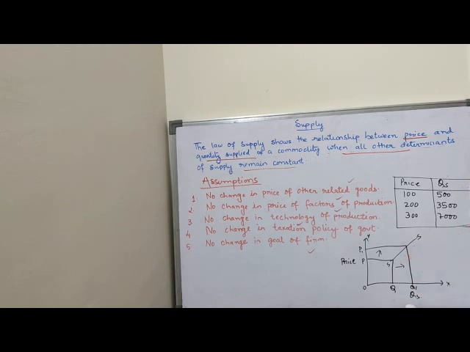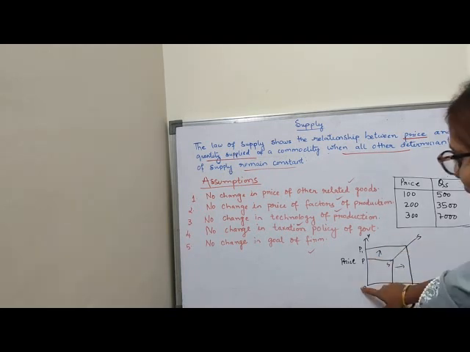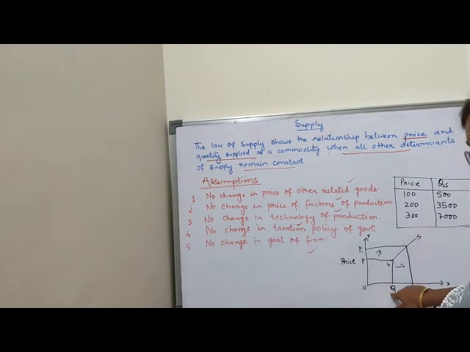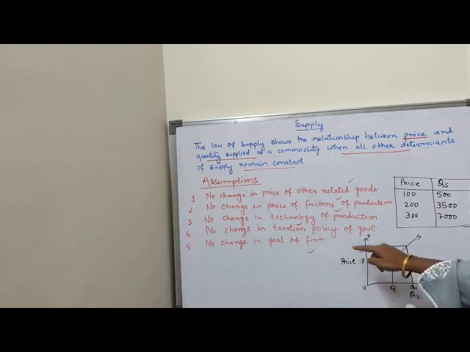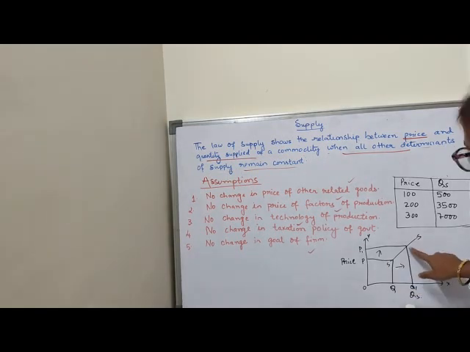Coming to the diagram, here you will write and discuss the diagram also. Here I have taken quantity supplied on the x-axis and price on the y-axis. So I can see that when price was OP, quantity supplied was OQ. That means initial price was OP, initial quantity supplied was OQ. Now when price rises, we all know that quantity supplied also increases. So price rises to OP1, and quantity supplied increases from OQ to OQ1. So I can see that there is an upward sloping curve which shows the positive relationship between the price and quantity supplied of a commodity. So this you have to discuss in the paper.